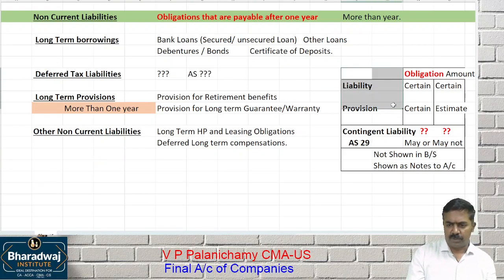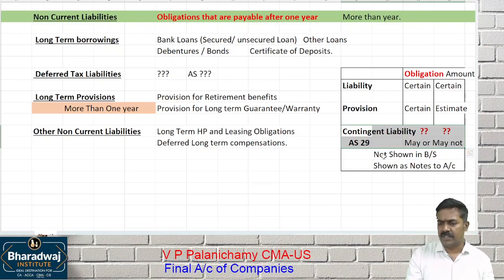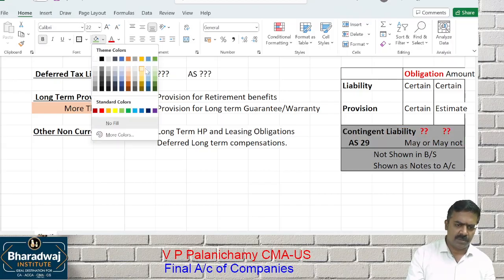And please note this also: the difference between liability, provision, and which one? Contingent liability. A contingent liability is an obligation that may or may not arise. They are not shown in the balance sheet. They are shown as which one? Notes to accounts.